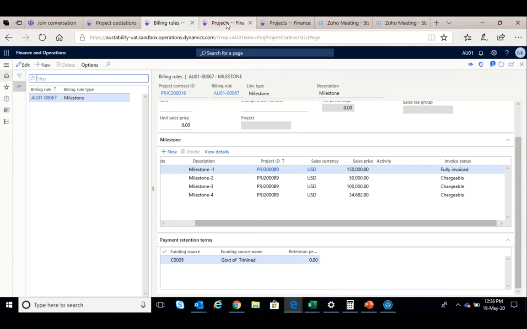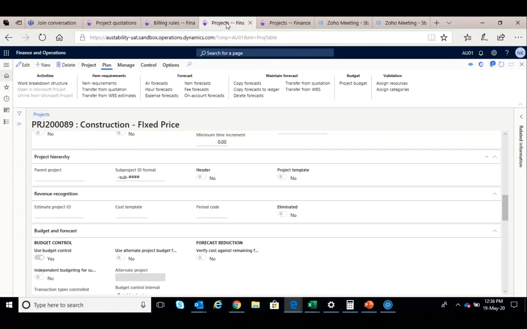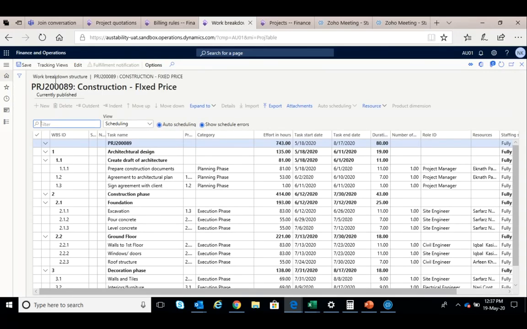Right. So can you go to the cost booking and the revenue booking? Okay, let us show the P&L now.